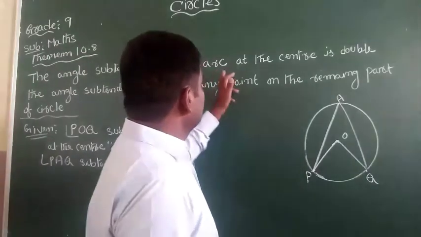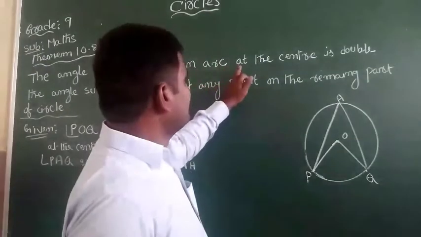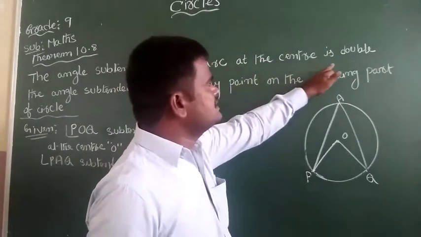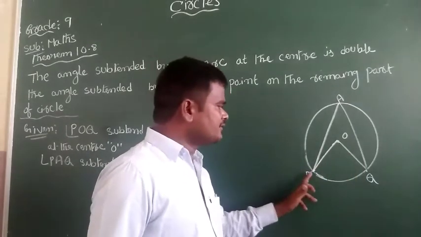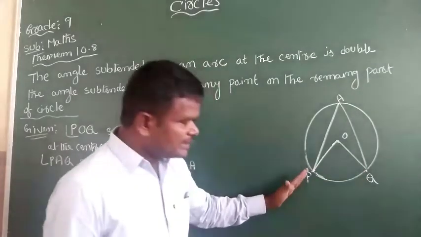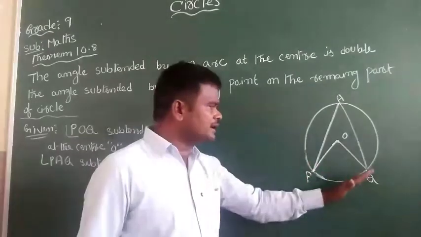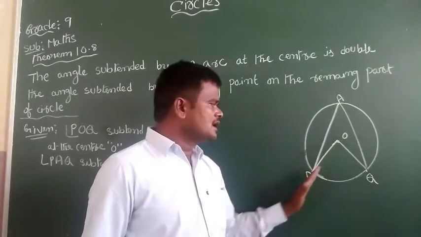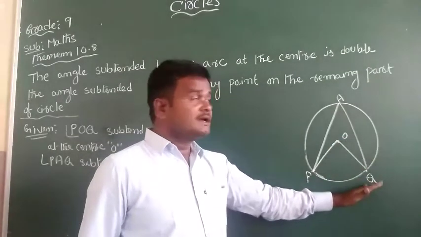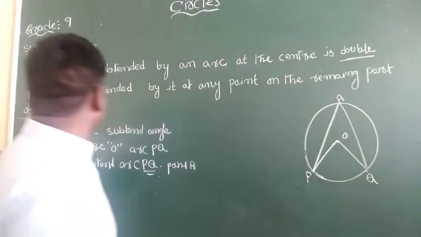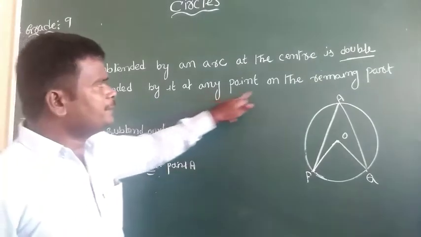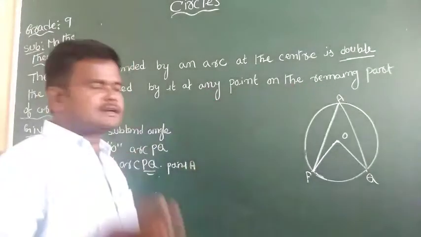We need to prove that the angle subtended by an arc at the center is double the angle subtended by any point on the remaining part of the circle.